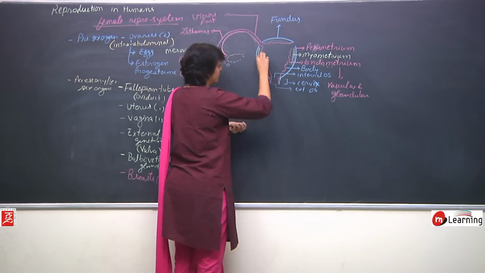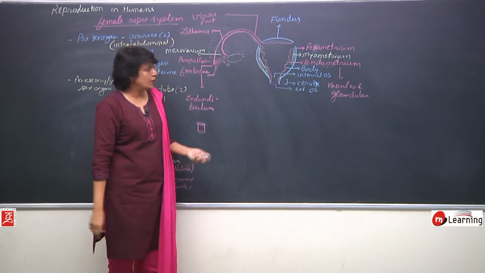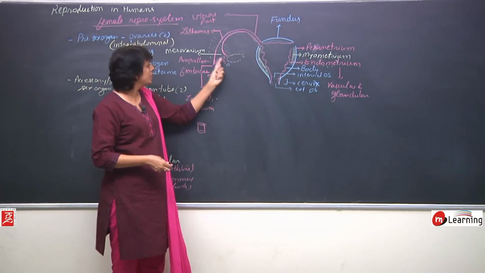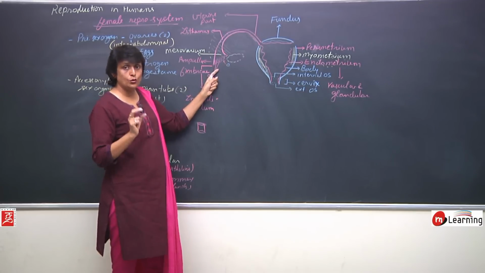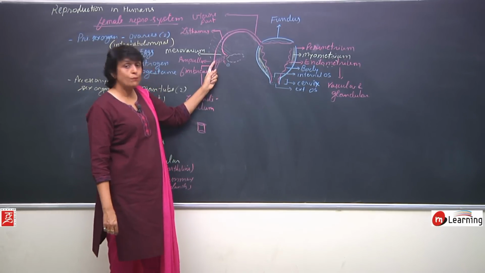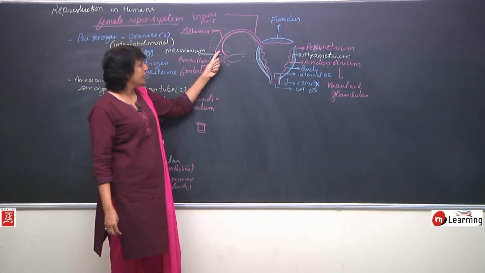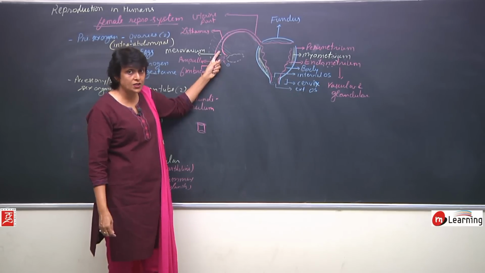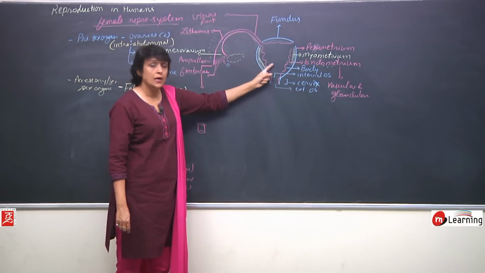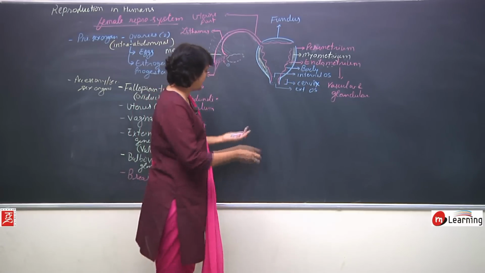And the muscles, the smooth muscles. The uterus is the place where implantation will take place, placenta formation. So now all structures have a role to play. The ovary produces the egg and the hormone. The ampulla or the infundibulum, the opening, collects the egg. In the base of the ampulla region, fertilization is going to take place. This is the passage for the egg or the zygote. When it comes into the uterus, it will get implanted here, and placenta formation will take place.